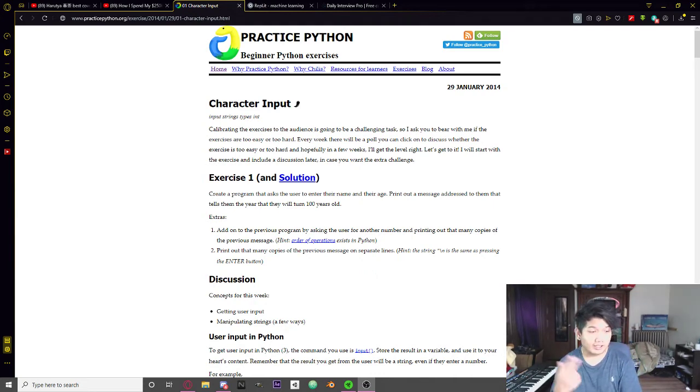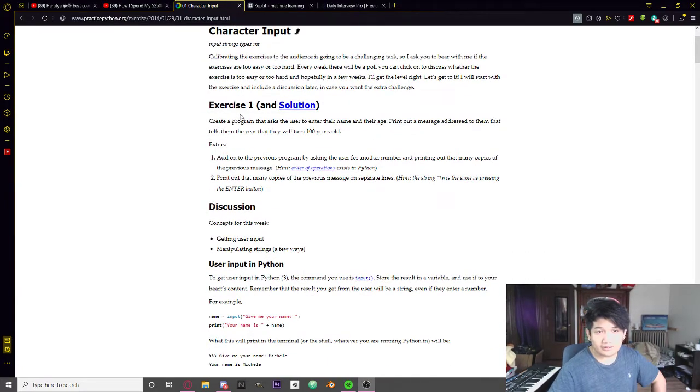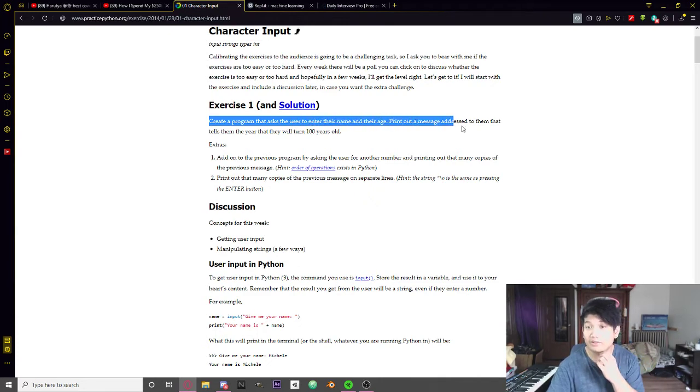Today I am a beginner at Python, so I found this website called practicepython.org. I'm gonna see if I can do some of this. So this is the first exercise. It's basically: create a program that asks the user to enter their name and age, and print out a message addressed to them that tells them the year that they will turn 100 years old.